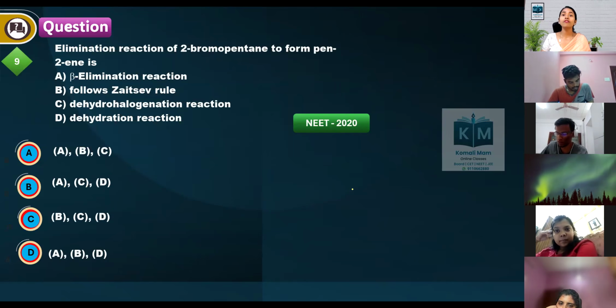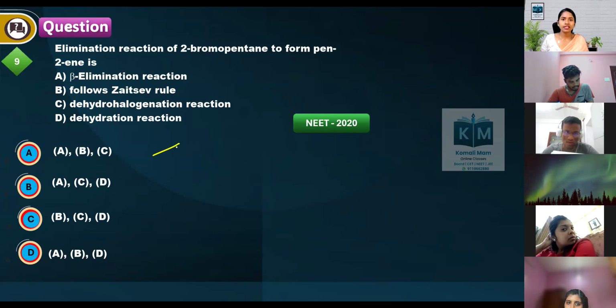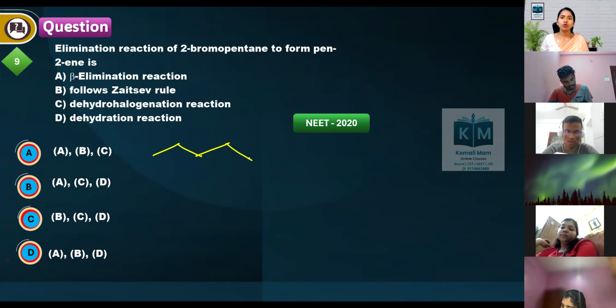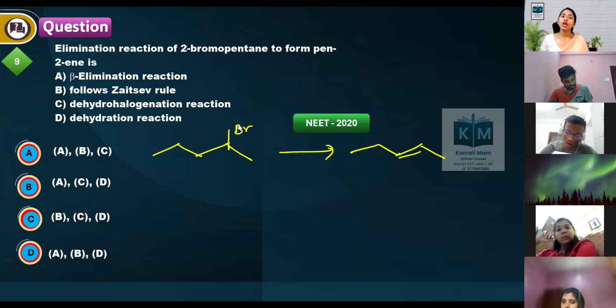Elimination reaction of 2-bromopentane to form pent-2-ene is. So just now we discussed this. This is 2-bromopentane. From here, what are we getting? Pent-2-ene we are getting. So this is which elimination? You are removing the halogen containing carbon, which is alpha. The next carbon is beta. So from beta, you are removing the hydrogen.